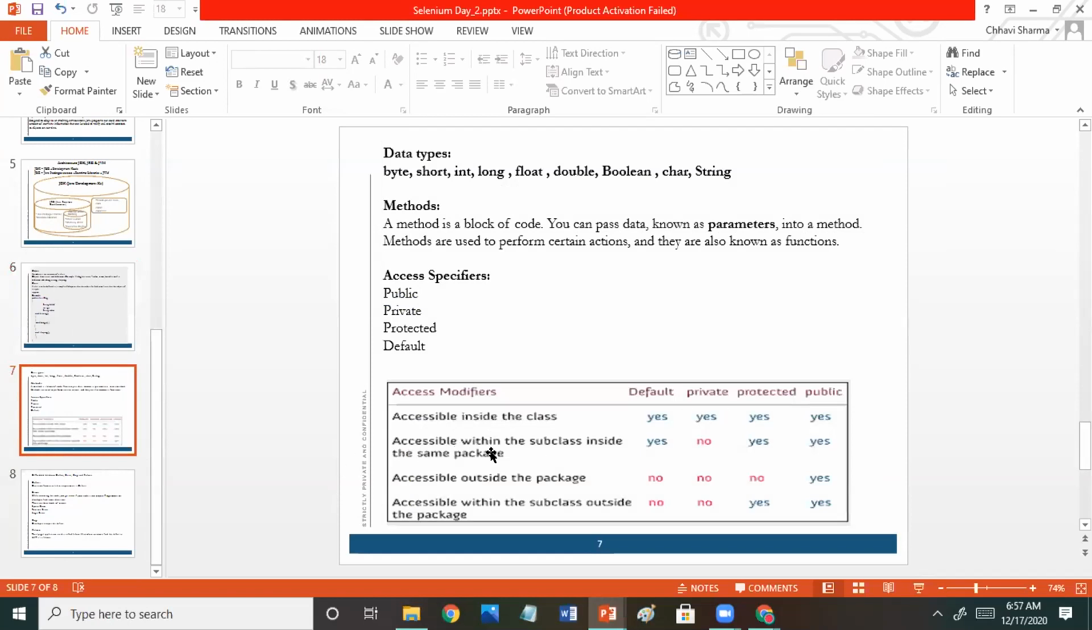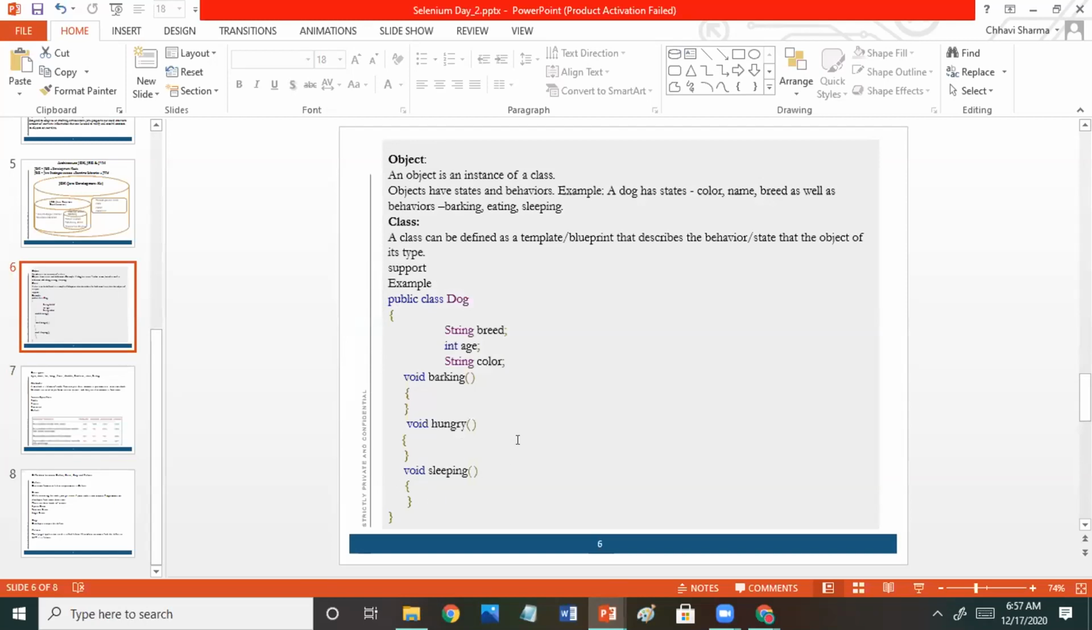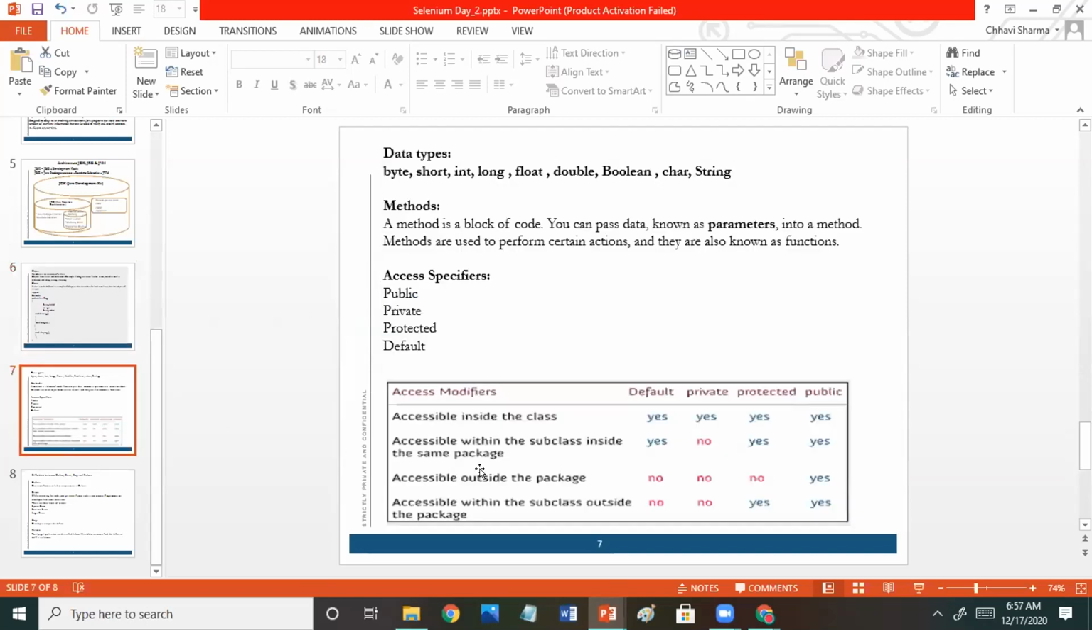Can it be accessible inside the class? Yes. Accessible within the subclass inside the same package. Suppose there is a package. Inside that package you can access the default modifier, protected modifier, and public. But private you cannot access outside. I mean, within the subclass you cannot access it if you have made it private.